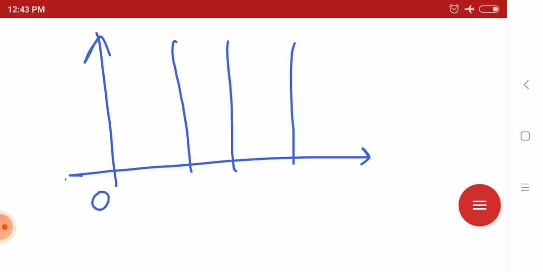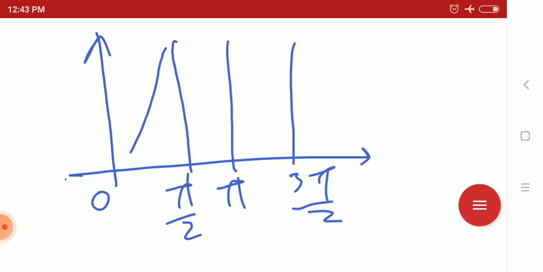Today I am showing you how to draw that: 0, pi by 2, pi, 3 pi by 2. I am giving you an example. Here it is even state, odd state, even state, and odd state. Suppose this is the circle radius, so this will be R. We'll discuss in detail in my next session the solution by this graphical method.